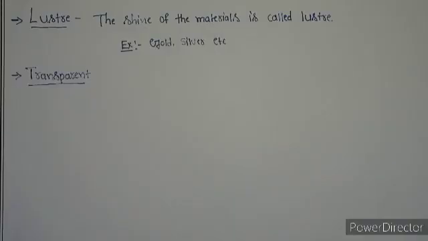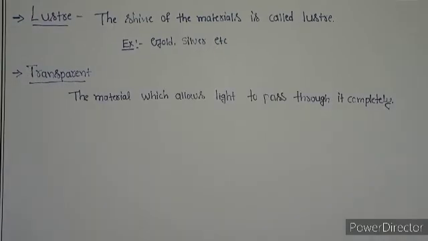Students, next we are going to know about transparent. There are certain materials which allow light to pass through them completely. These materials allow us to see what is there on the other side.